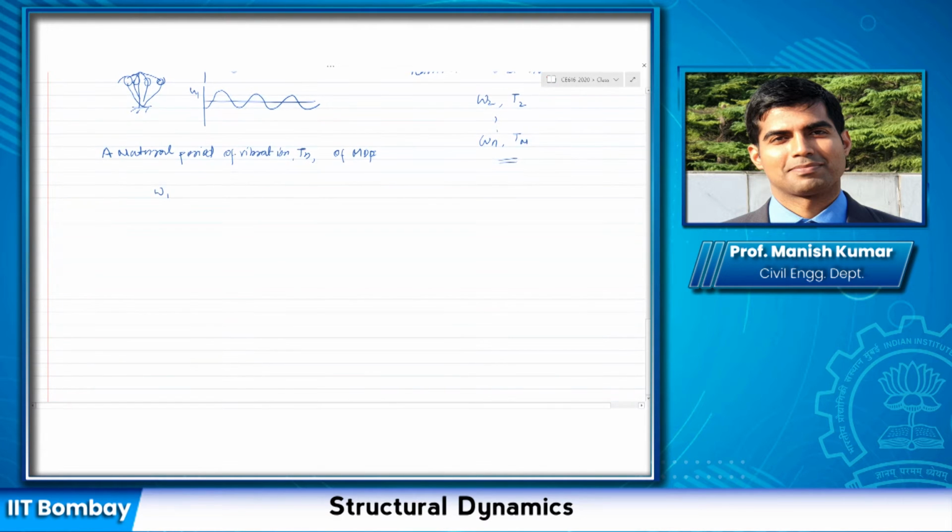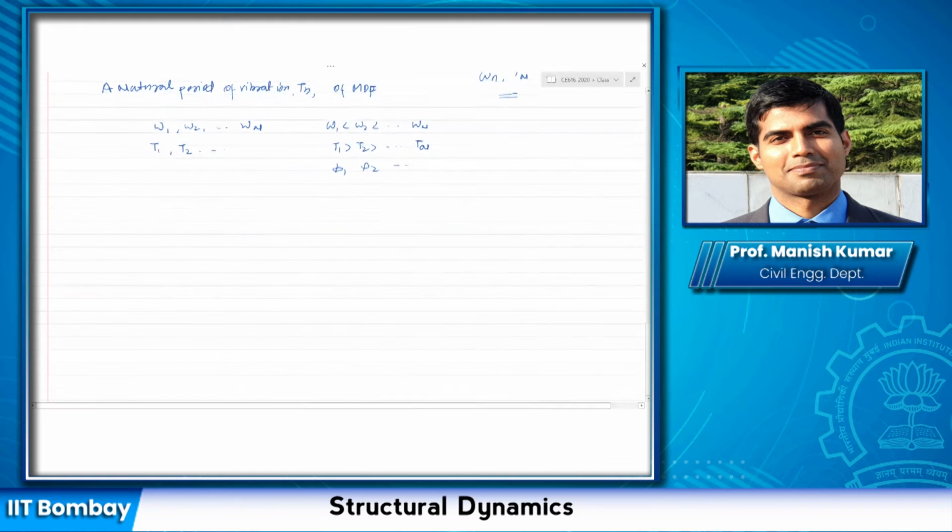So what do we do if I have n degrees of freedom? I sort them according to omega 1, omega 2 and so on, with omega 1 being the smallest frequency. And if you want to write it in terms of time period, then it becomes T1 greater than T2, and so on. So we sort it according to that, and then corresponding to each of these, I would have a mode shape, phi 1, phi 2 and so on. Now you know how we represent a mode shape, right?